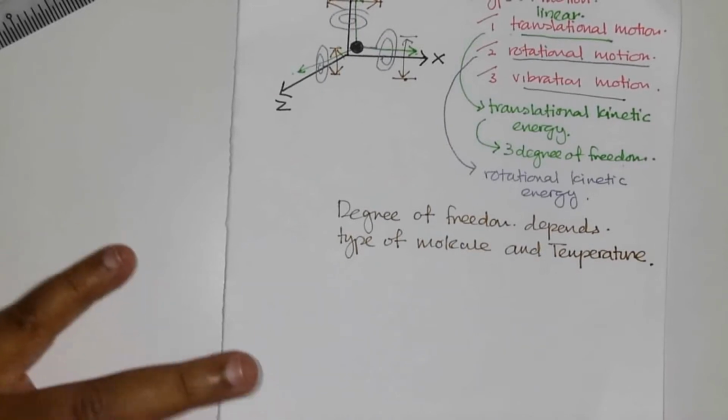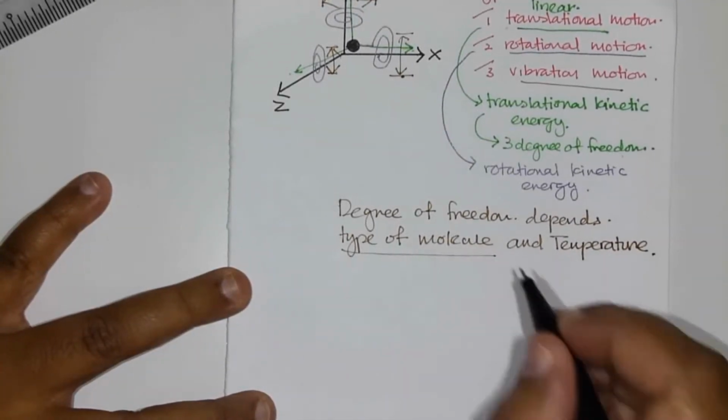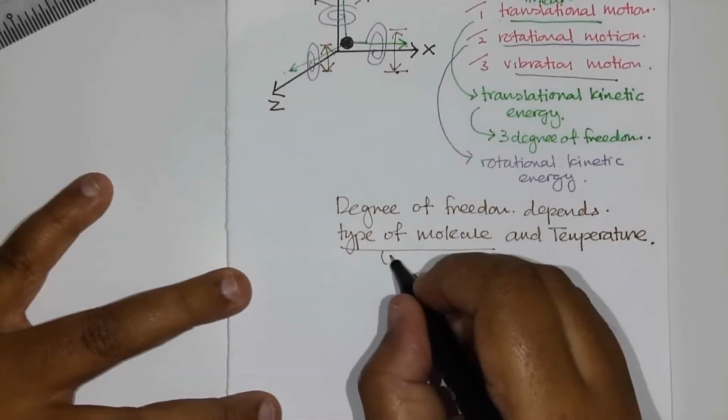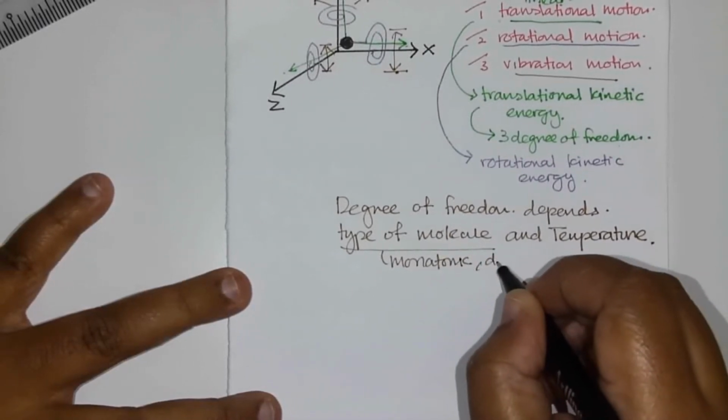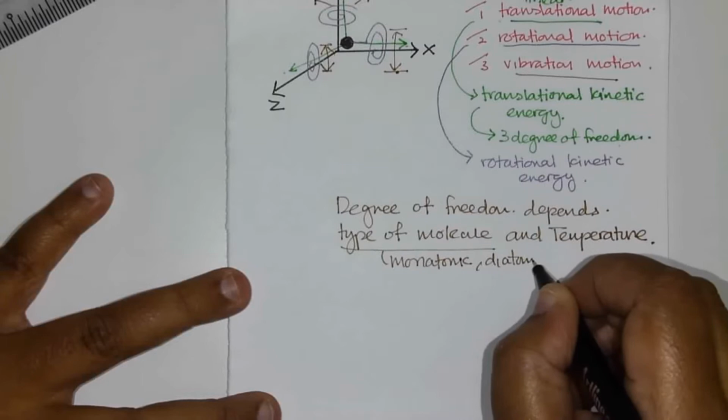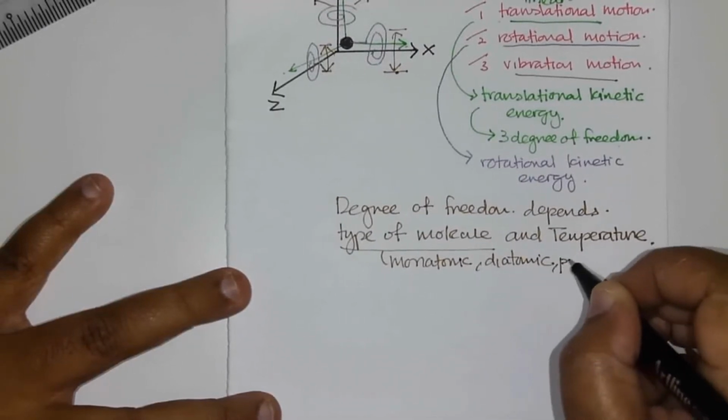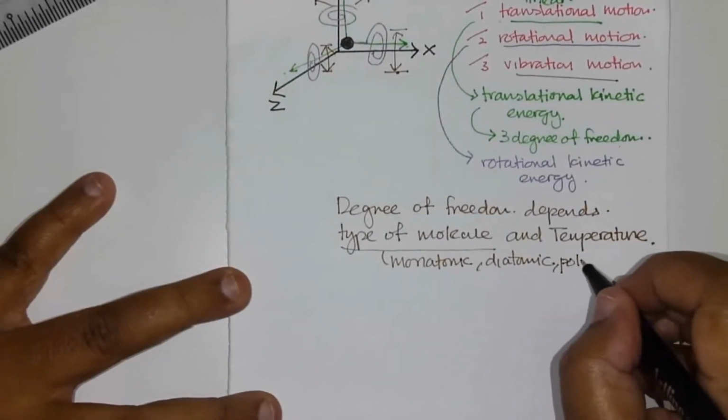Let's look at the type of molecule. There are 3 types of molecule: monoatomic, a single atom; diatomic; and polyatomic.